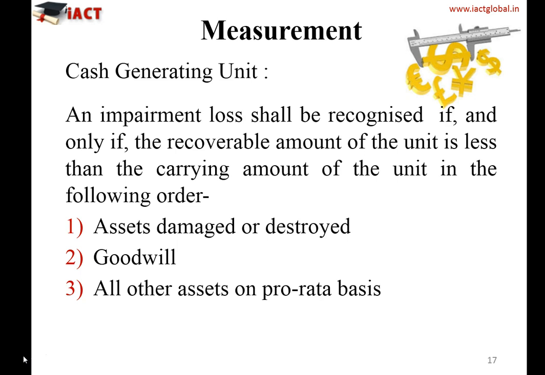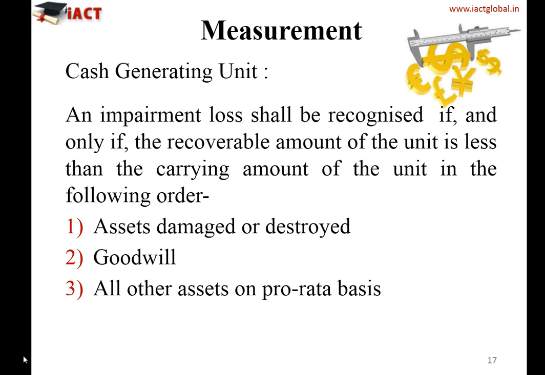So if there is a cash generating unit, then impairment loss shall be recognized if and only if the recoverable amount of the unit is less than the carrying amount of the unit. And this is the normal rule we know, that impairment loss comes up when the recoverable amount is less than the carrying value. However, it says that the order should be in this way.